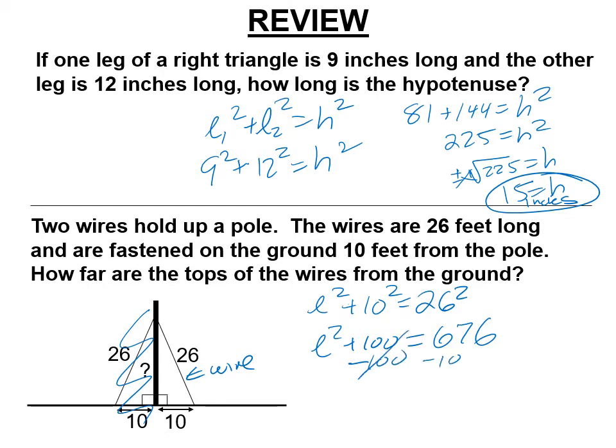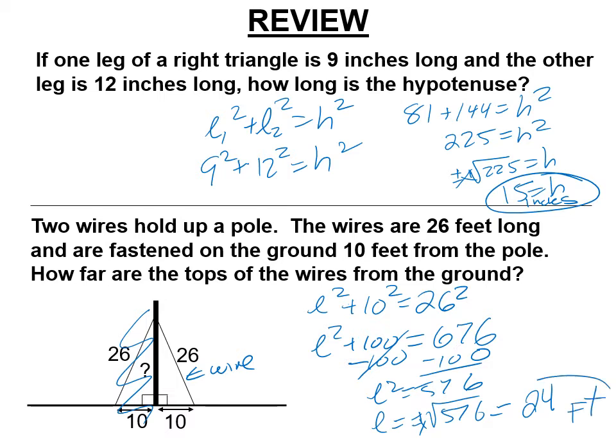Subtract 100 from both sides. L squared equals 576. So the answer is going to be the positive and negative square roots of 576, but we don't need the negative. And so L, square root of 576, is 24, and these were feet. From the top, not to the whole pole, but from the top of the wire down to the ground is 24 feet.